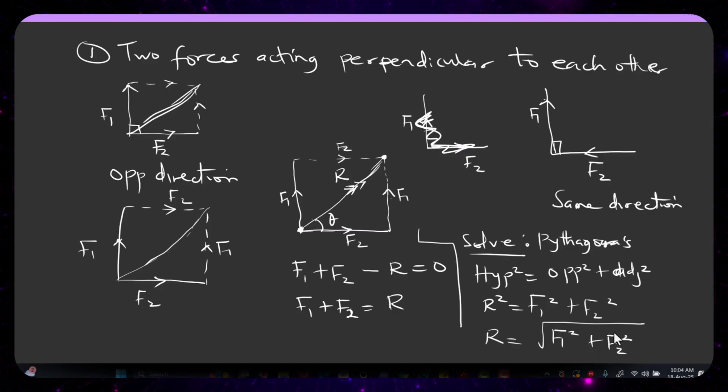But in some of the questions, they can call this F1 your y-axis, known as the vertical component, and this one your x-axis, known as your horizontal component. So in some places you will see them mentioning vertical component and horizontal component. Which means it can also be said that your resultant is equal to the square root of the vertical component, which is F1, squared, plus F2 squared, which is your horizontal component squared.